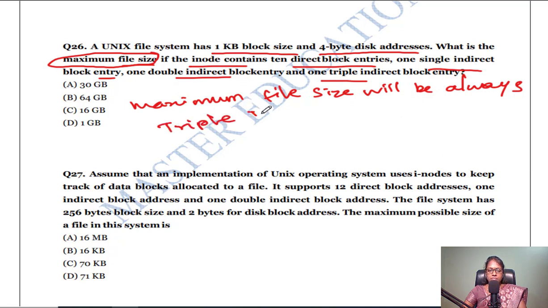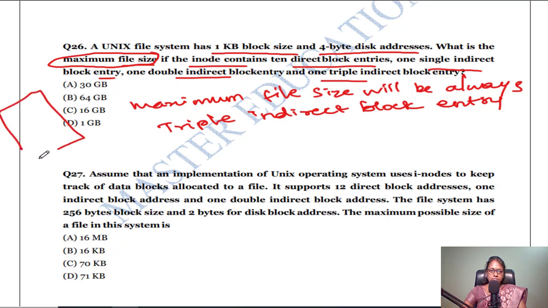Triple indirect block entry. So triple indirect block entry means, here what is the size of the block entry? Here the block size is 1 KB.